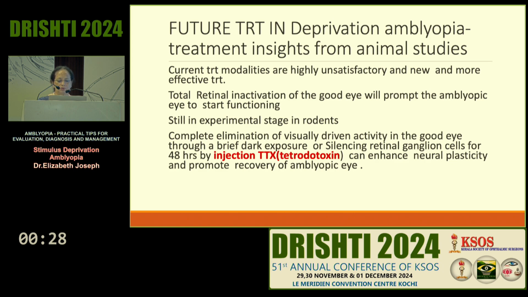This is the new concept of amblyopia treatment. You give injection tetrodotoxin to the good eye, so that good eye is shut down for about 12 to 48 hours. And when the good eye is shut down, the stimulus deprived eye will take up. This is still in animal stage. I think this is the next thing to go.